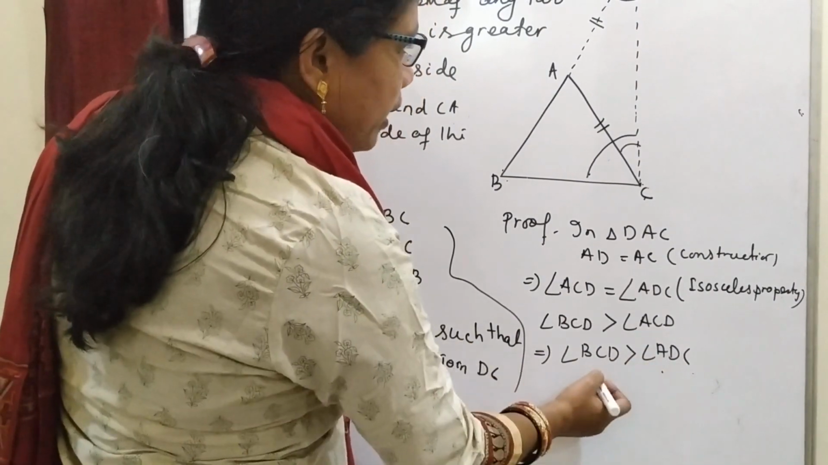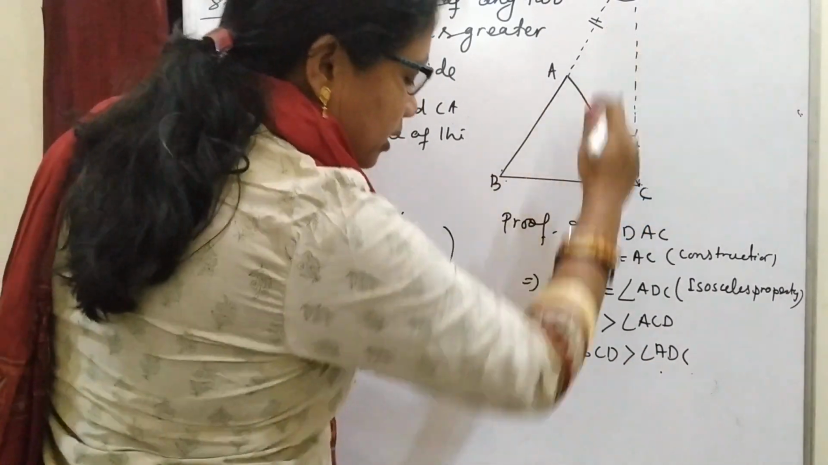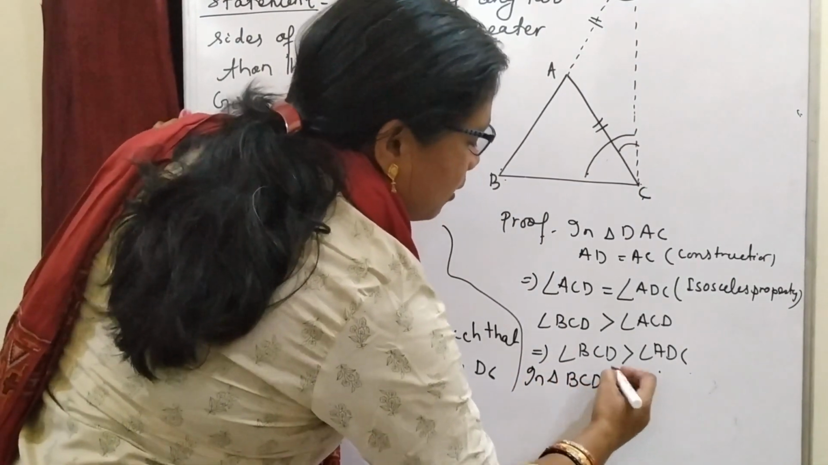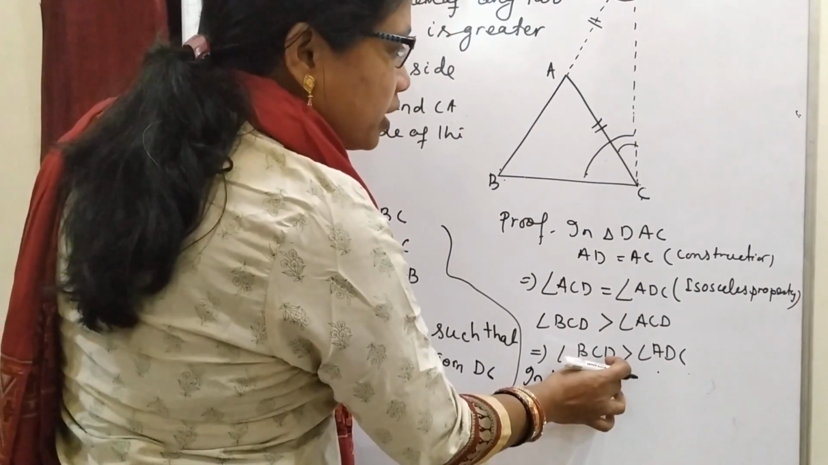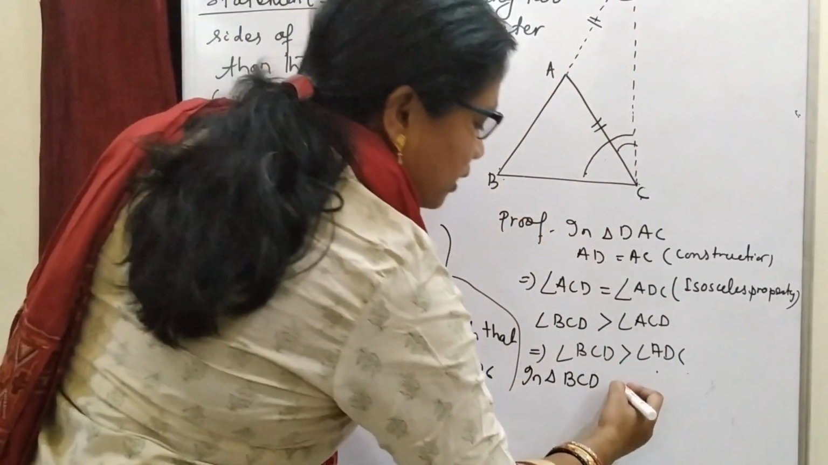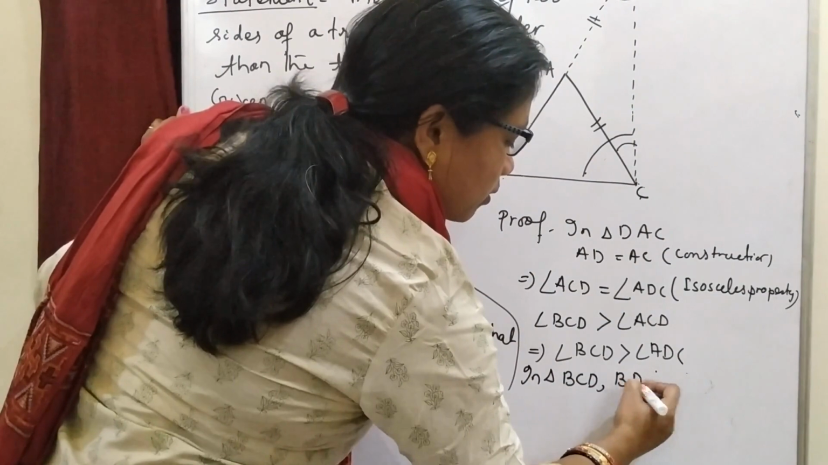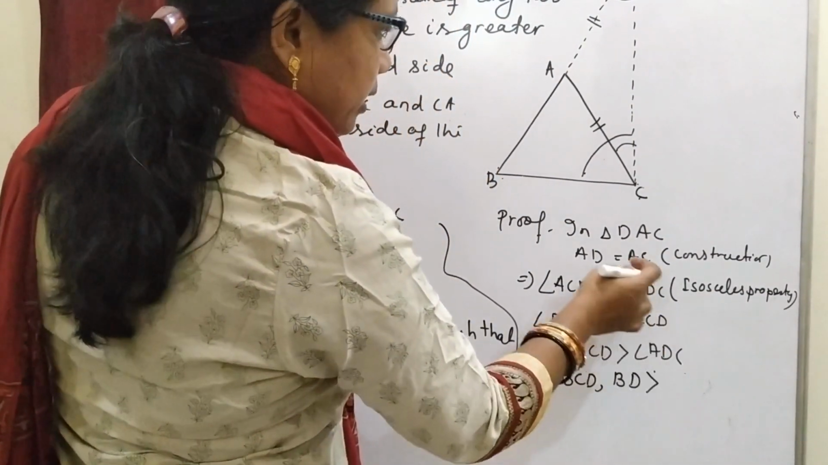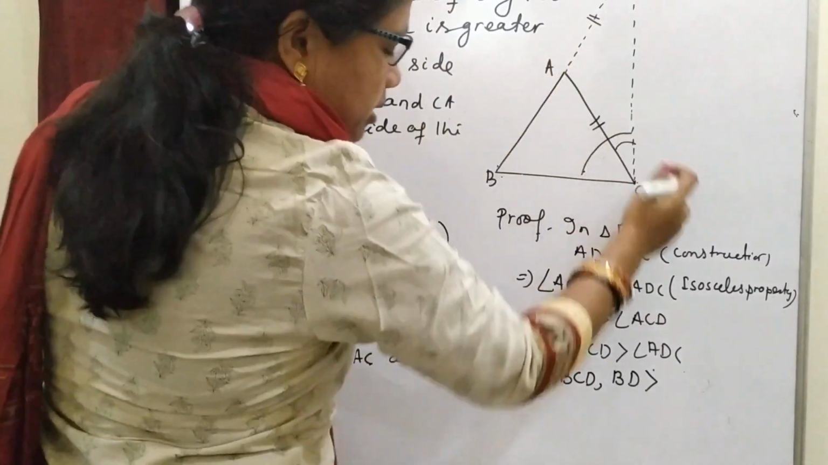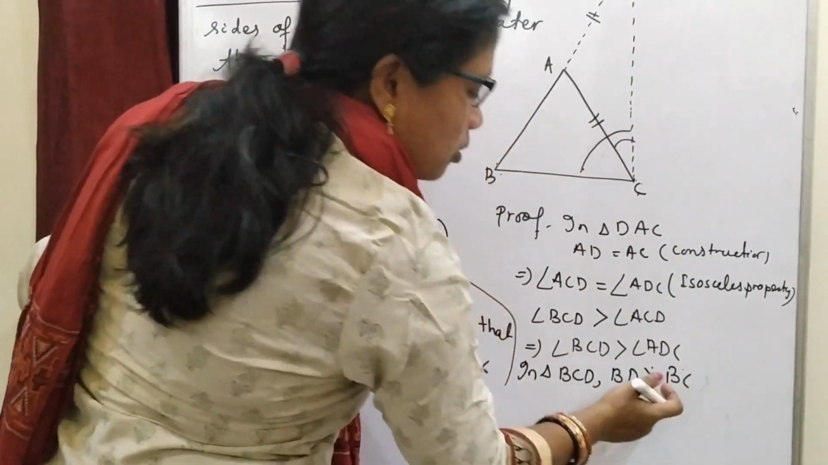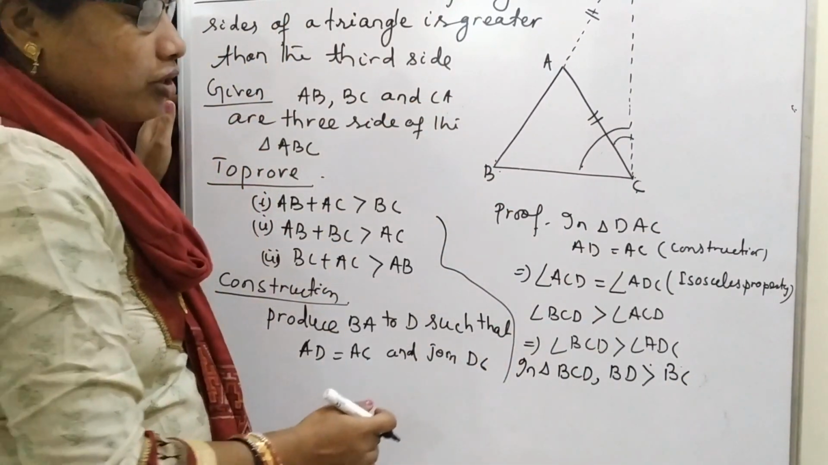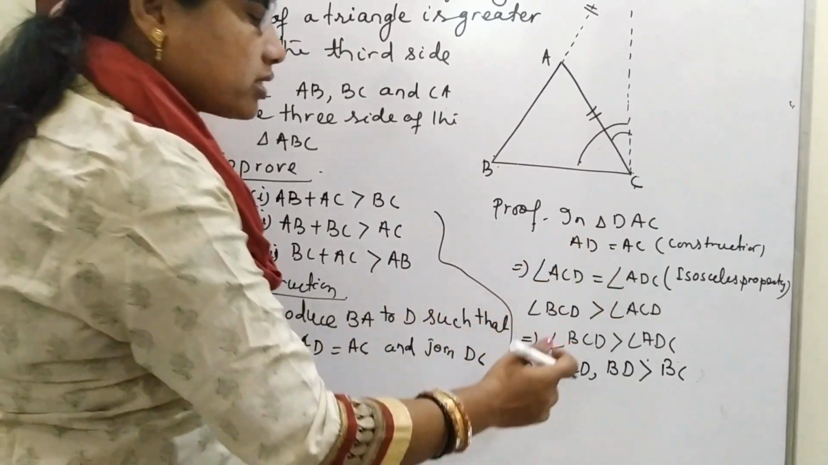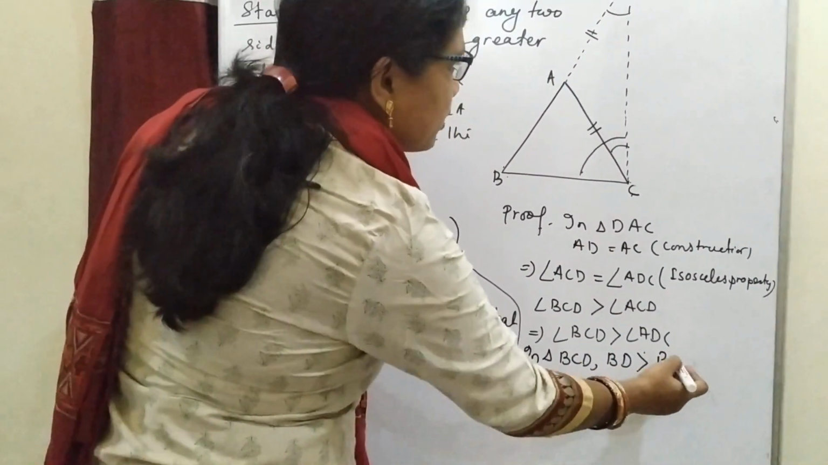So these are two angles of the triangle BCD. So in triangle BCD, what is the side opposite to angle BCD? That is BD. It will be greater than the side opposite to angle ADC, so this is BC. We have proved in our previous theorem that the side opposite to the greater angle will be the longest side. So BD is greater than BC.